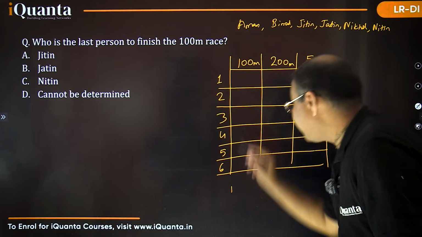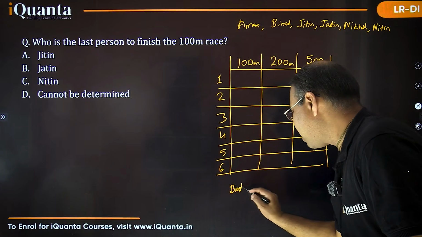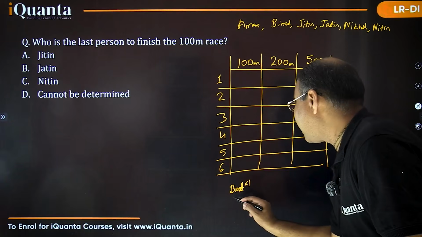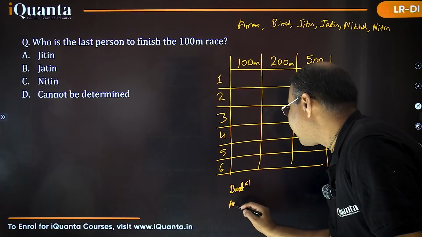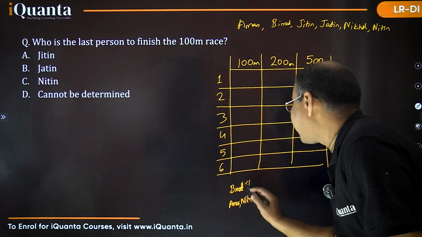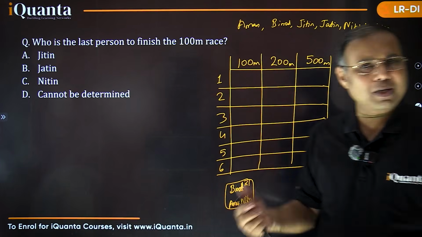So Binod, if we are talking about the 100-meter race, Binod is not first. So his rank is not first, but he is finishing ahead of Aman and Nitin. Now, between Aman and Nitin, who is finishing earlier? I don't know that. But Binod is certainly ahead of Aman and Nitin. I hope it is very clear, right?